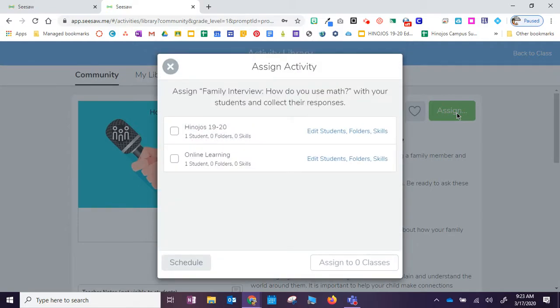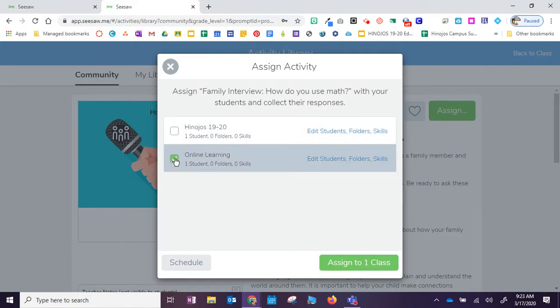Now, you can see that I have two different classrooms. I'm going to just assign it to this online learning classroom. If I wanted to assign it to all, I would just click the boxes for the classes that I want. So I'm going to assign it to a class.